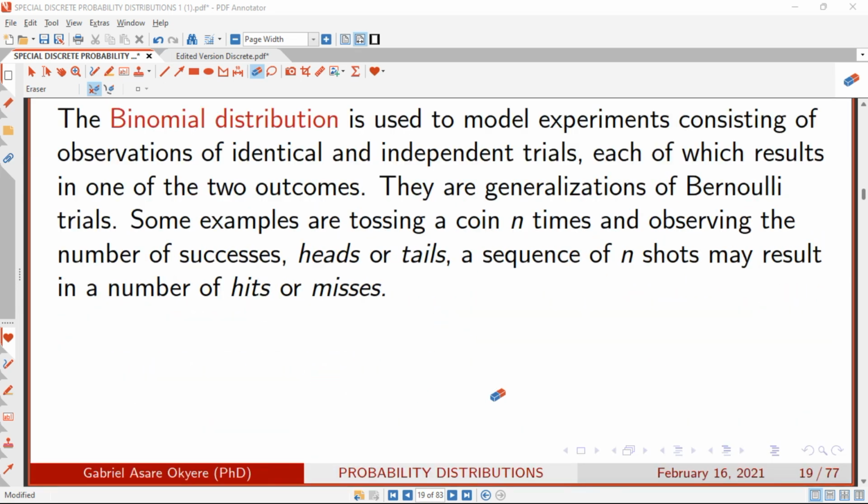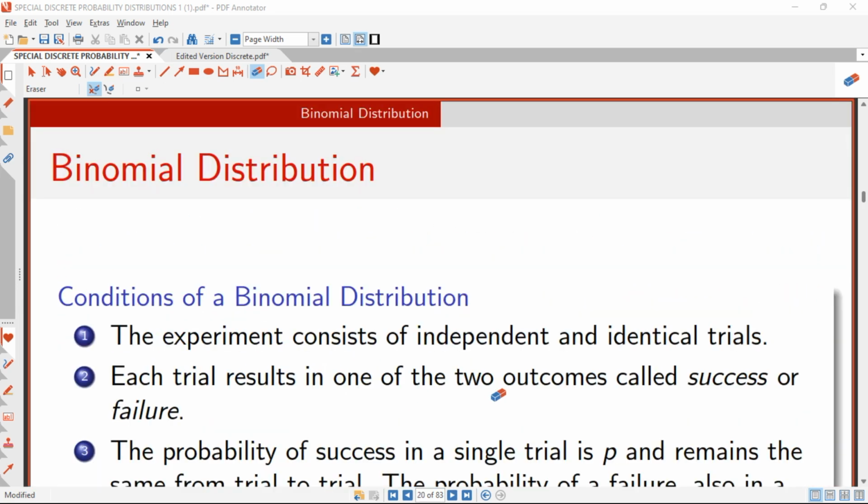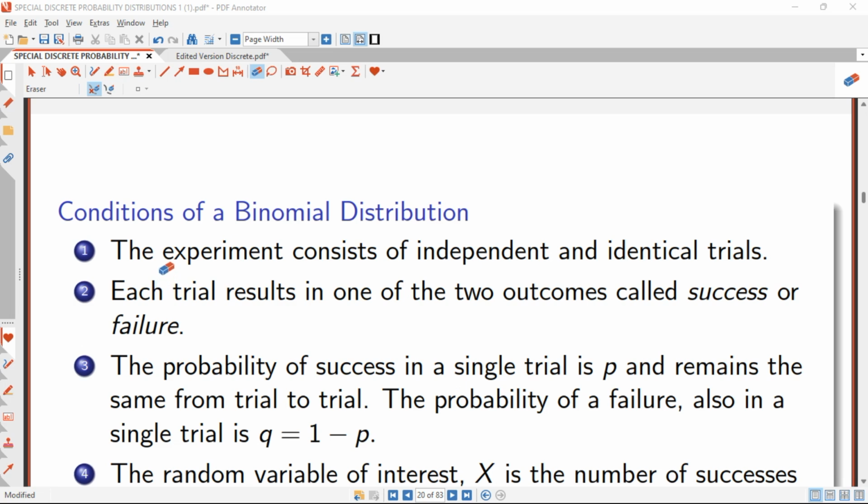Then we have some conditions for binomial distribution. First, the experiment consists of independent and identical trials. That is telling us that the occurrence of one experiment does not affect the occurrence of the other, so strictly they are independent. The second says that each trial results in one of two outcomes, success or failure.